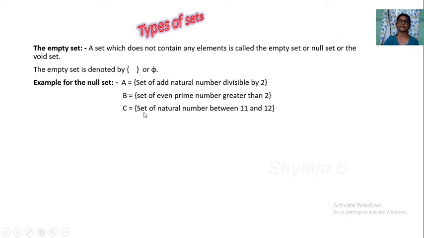In this, set of natural numbers between 11 and 12. 11 and 12 are continuous natural numbers. After 11 comes 12. If we say in between, fractions come, not natural numbers. So this set is a null set.